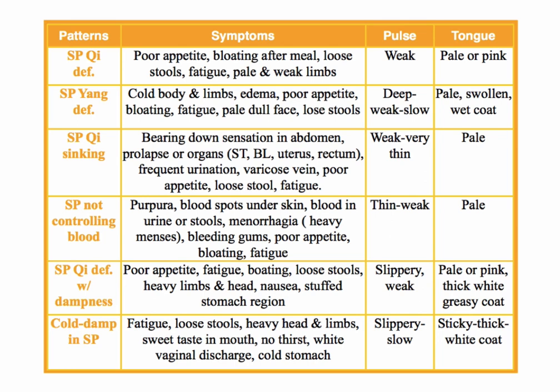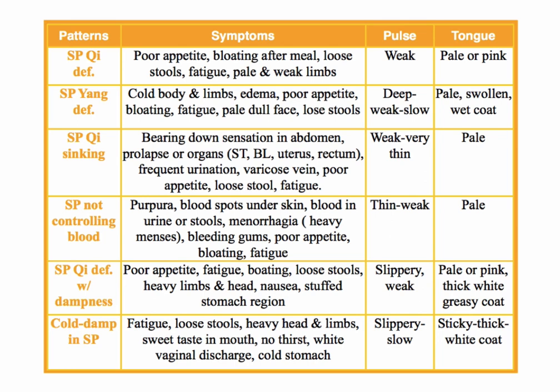The cold damp in the spleen mostly is going to show us excess vaginal discharge that is white and sticky. So the white is cold, the sticky is damp. There may be a cold stomach, meaning that cold food makes the person feel more bloated, uncomfortable or nauseated. So they need warm food, right? But the main symptom here is going to be excess vaginal discharge. That's going to show, plus the heaviness, right?